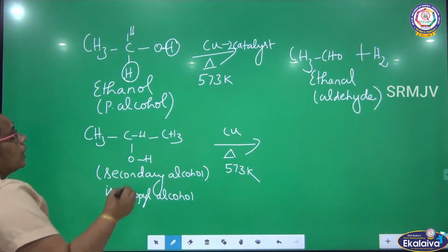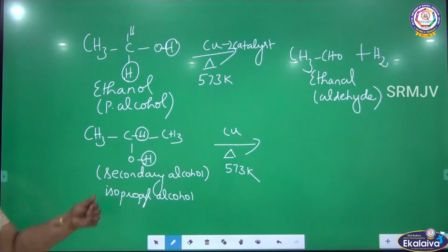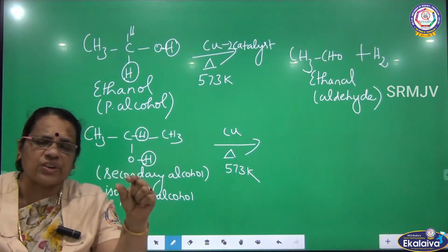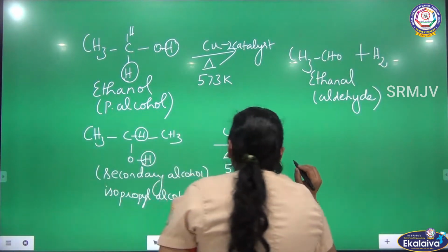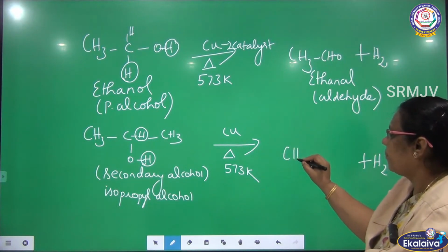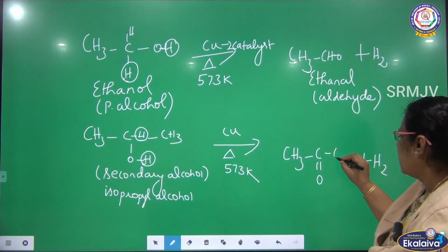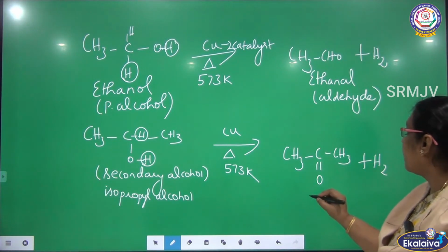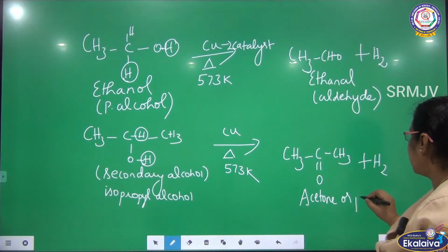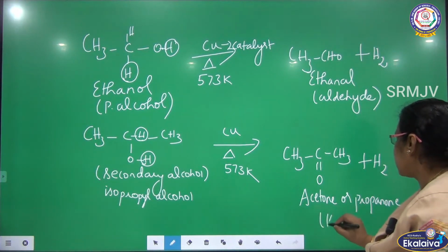So what are we going to do? One hydrogen is removed from carbon, another hydrogen is removed from oxygen. Dehydrogenation. So we have removed hydrogen. Okay, what is the product we are getting here? CH3 C double bond O CH3. What is the name of this compound? Acetone or propanone, which is a ketone.